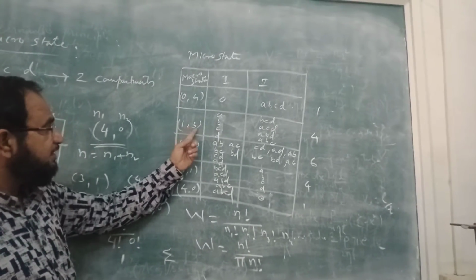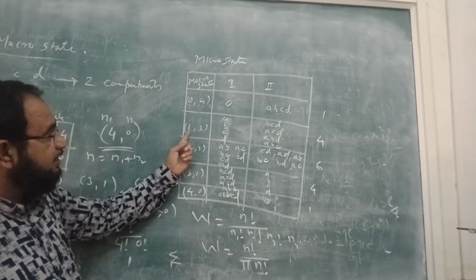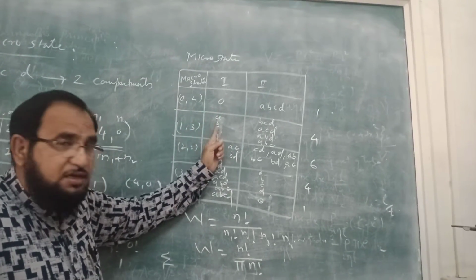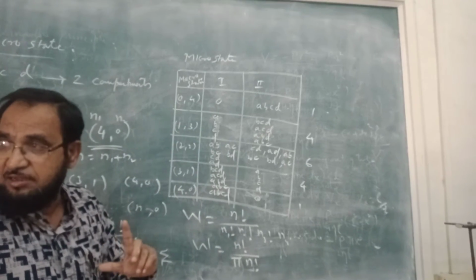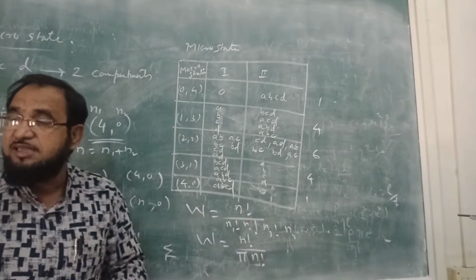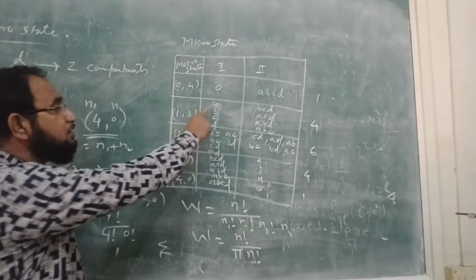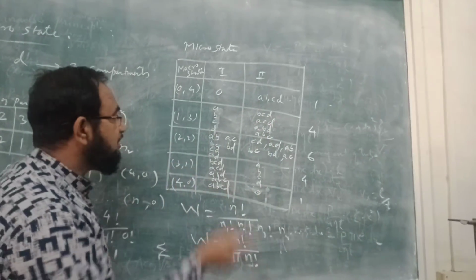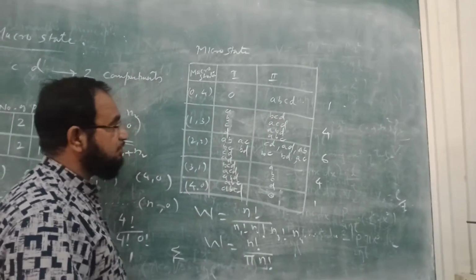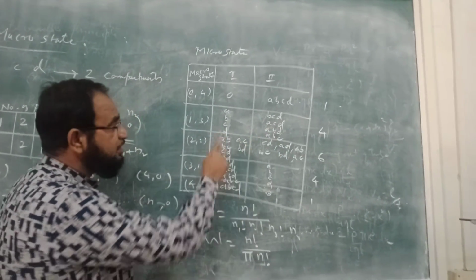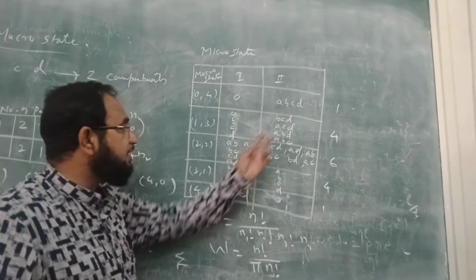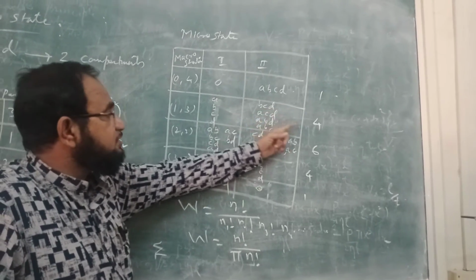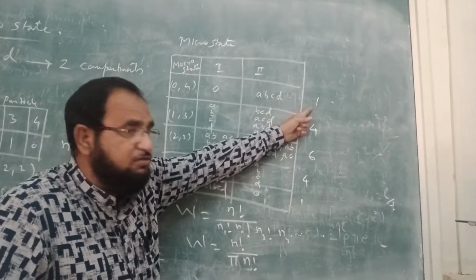Similarly, if the 1 and 3 state is there, it means that one particle is in the first compartment. It may be A, it may be B, it may be C or it may be D, because I am having four particles. Which particle is there in the first compartment I don't know. So suppose it may be A. If it is A, then in the second compartment B, C, D, three particles. If it is B, then A, C, D in the second compartment. If it is C, then A, B, D. If it is D, then A, B, C particles will be there in the second compartment. So the number of microstates will be 4 here. The number of microstates here will be 1.